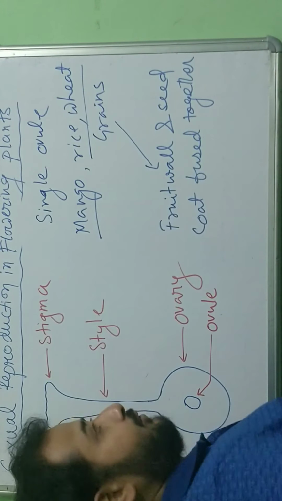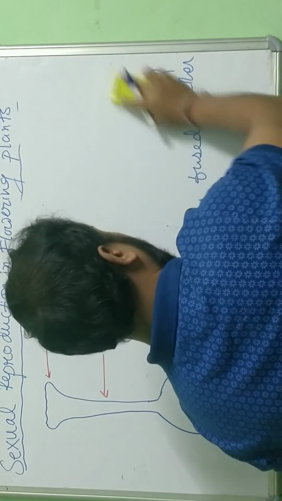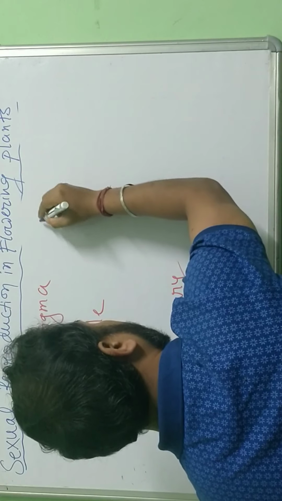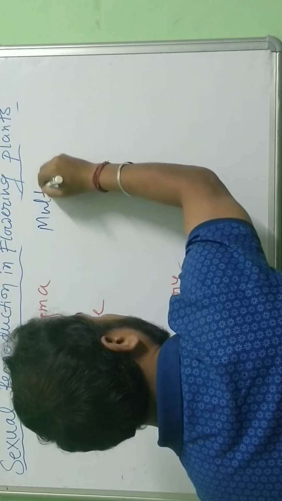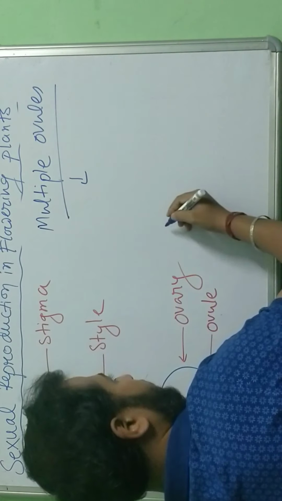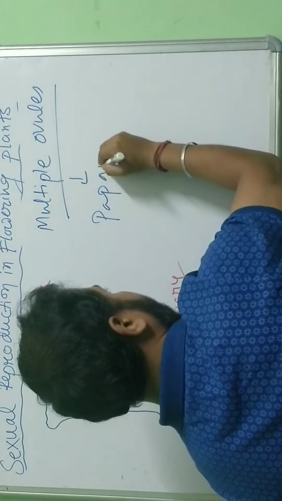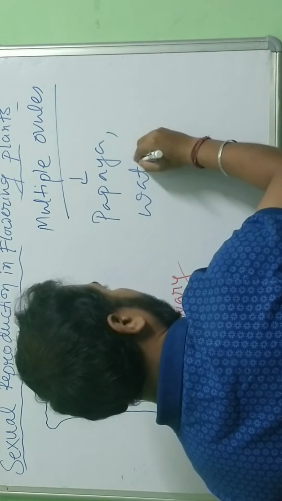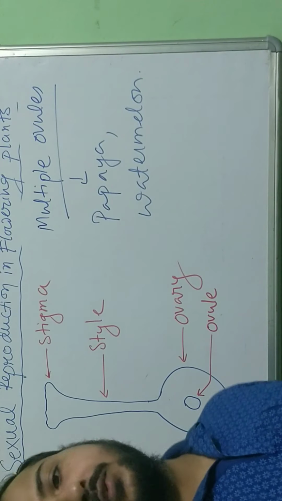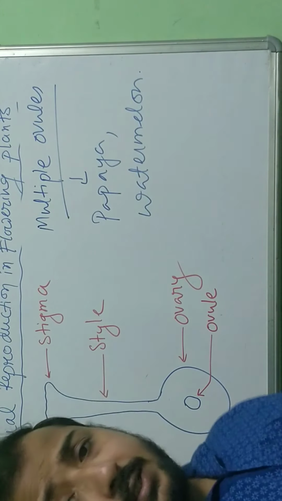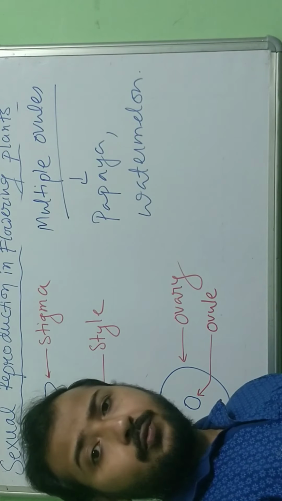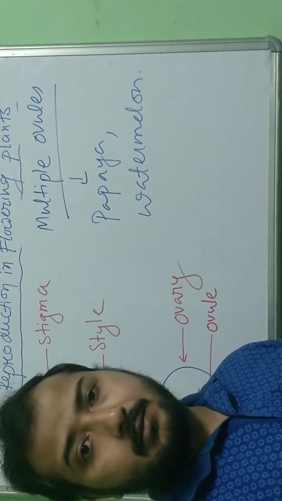Now more than one ovule. There are fruits which have more than one ovule, so multiple ovules. Examples: papaya, watermelon. These are examples of multiple ovules in the ovary. Now, how do we understand which fruit or grain has one single ovule and which has multiple ovules? Very simple.